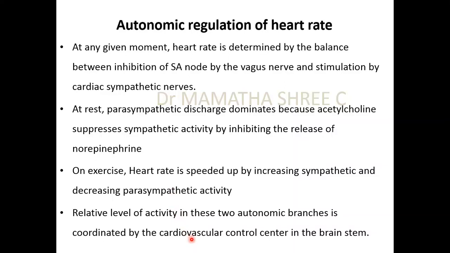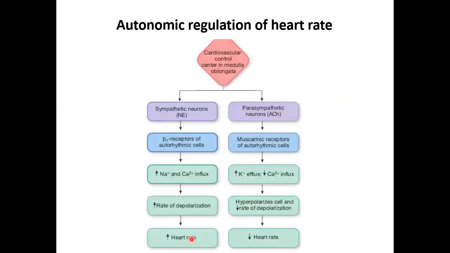Where is this now? It is in the brainstem, which I showed you earlier. So there is this cardiovascular control center situated in the medulla. Whenever we are at rest, the parasympathetics through acetylcholine will activate the muscarinic receptors on the SA nodal cells, which will increase the potassium efflux and decrease the calcium influx. This hyperpolarizes the cellular membranes of the SA node, which decreases the rate of depolarization, decreasing the heart rate.